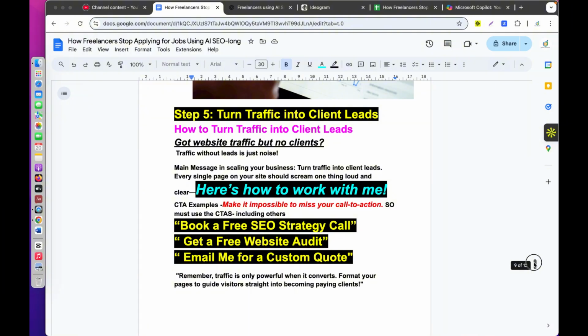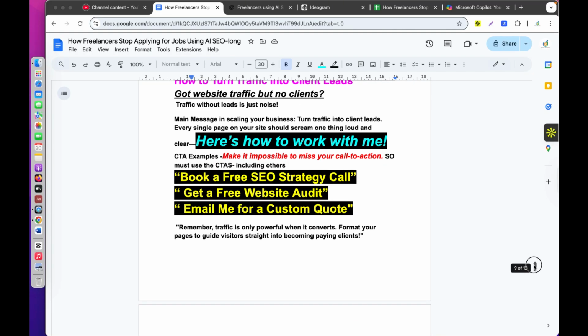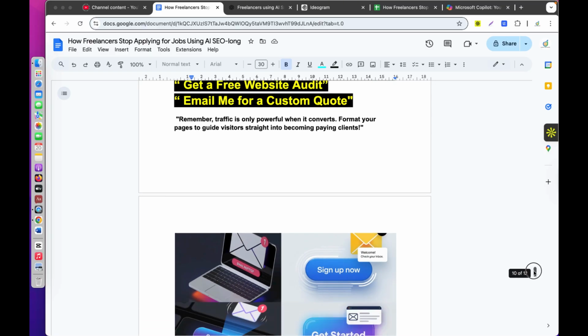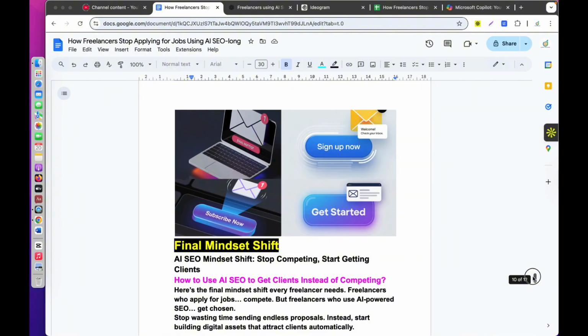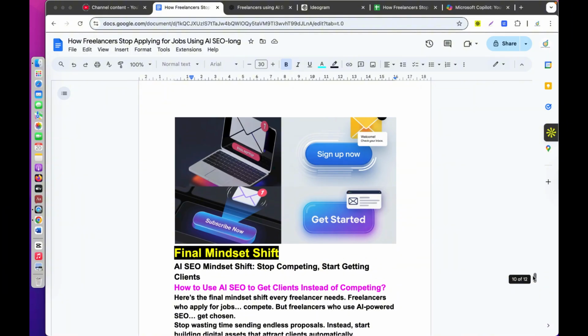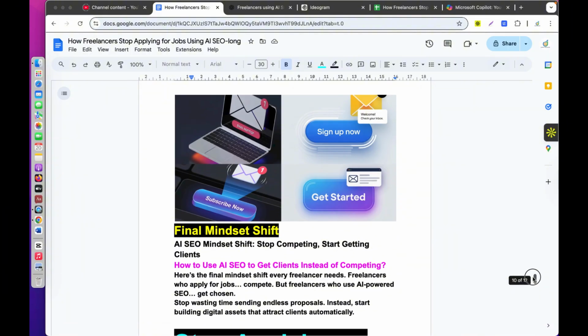Book a free SEO strategy call. Get a free website audit. Email me for a custom quote. Remember, traffic is only powerful when it converts. Format your pages to guide visitors straight into becoming paying clients. Like this: sign up, get started, subscribe now, like this.